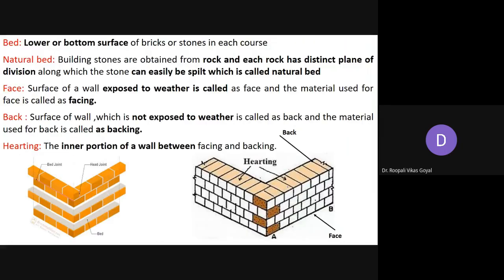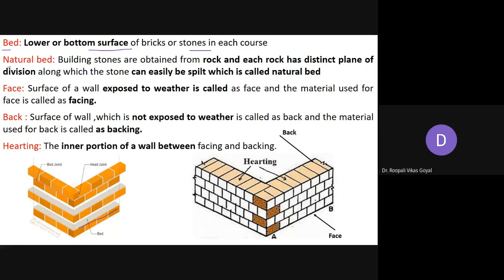Now the next important term is called bed. So bed is nothing but the lower or bottom surface of the bricks or stone in each course. जो भी lower part होगा that is generally called as the bed. So the lower or bottom surface of the brick or stone in each course is termed as bed.